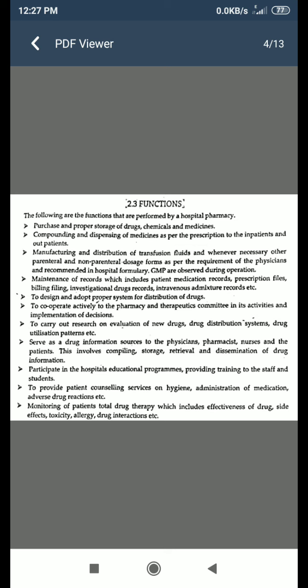Next is to participate in the hospital's educational programs, providing training to the staff and students. Next is to provide patient counseling service on hygiene, administration of the medications, adverse drug reactions, etc. Next is monitoring of the patient's total drug therapy, which includes the effectiveness of the drugs, side effects, toxicity, allergy, drug interaction, etc.